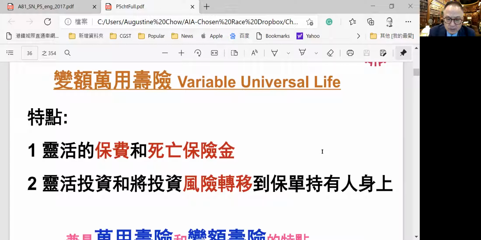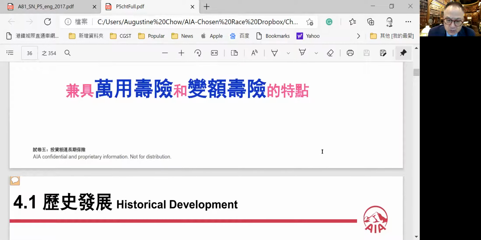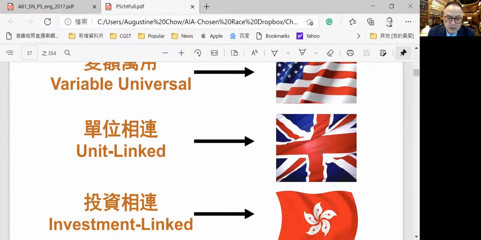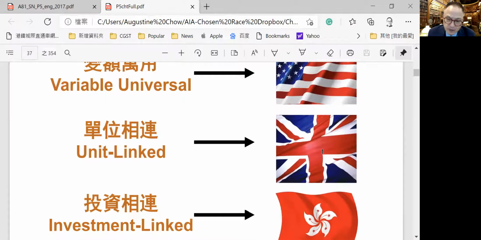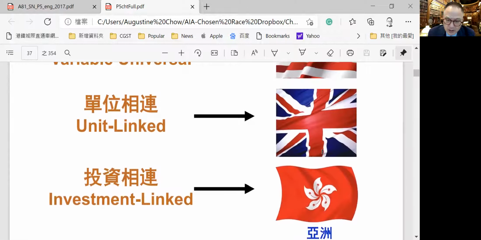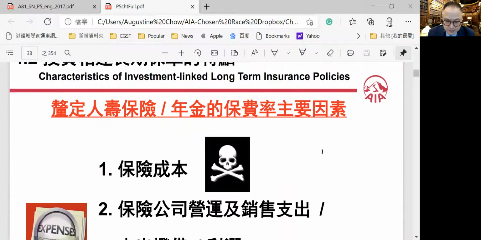Variable universal life. It is a flexible premium and a flexible death benefit. Everything, the risk and the return, is transferred to the policyholder. It has two benefits: it is a variable life benefit and a variable premium. And there are different terms for the same thing: variable universal, unit link, or investment link policy. In Hong Kong, we call it investment link policy. In the UK, we call it unit link. In America, we call it variable universal. Just different terms for it.